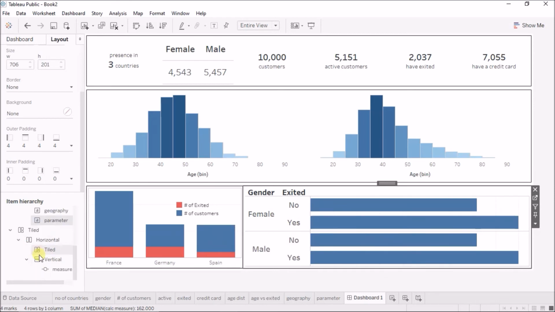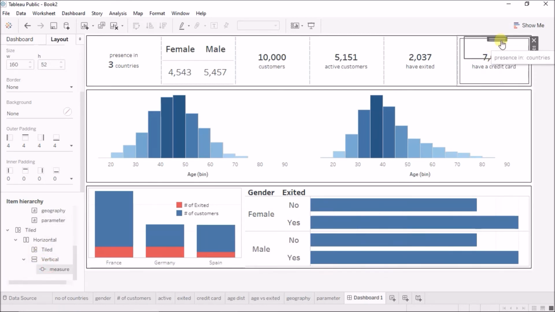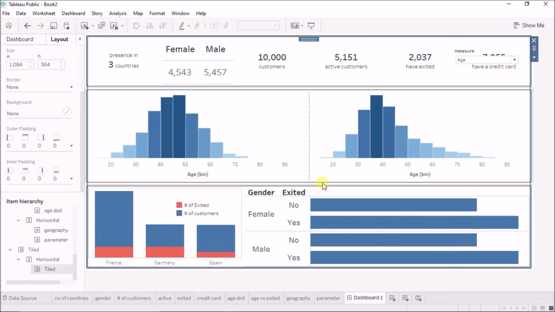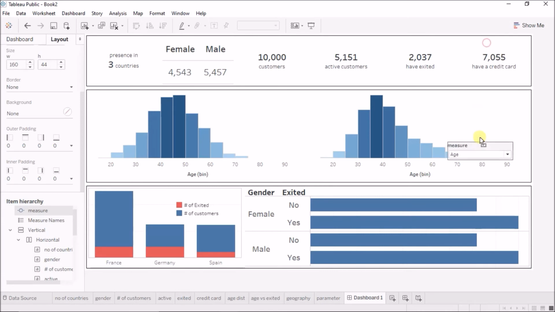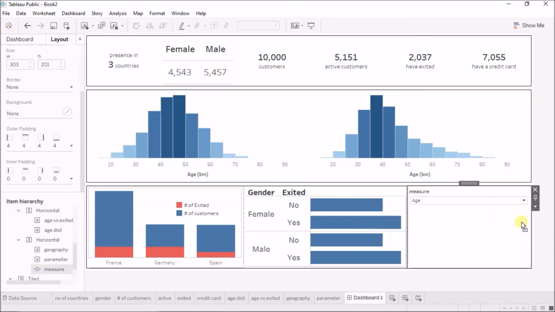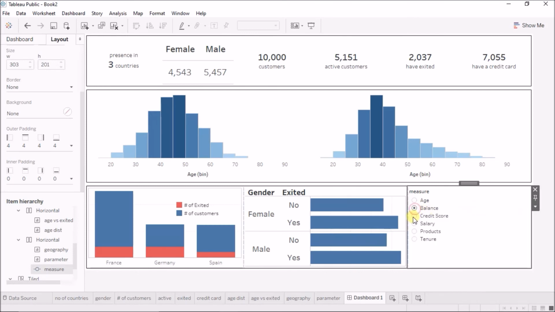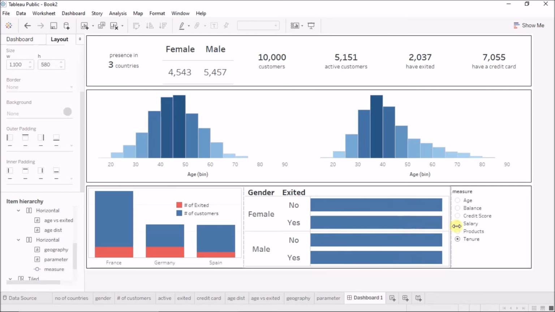Okay, now this parameter is also hidden somewhere in the back, so I'll just make this floating, and I'll bring this. Okay, where is it gone? Just select it again. I'll bring this here, and I'll press shift, and I'll keep this on the right side. Okay, and instead of a compact list, I'll make it a single value list so that we can clearly see what all parameters we can change. Make this a little smaller.